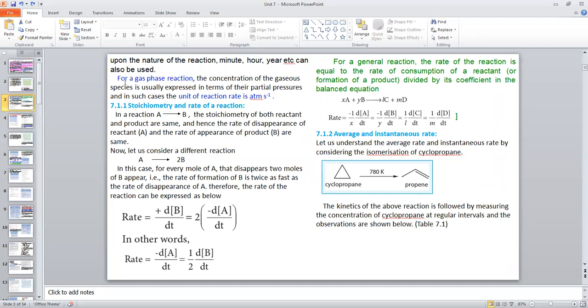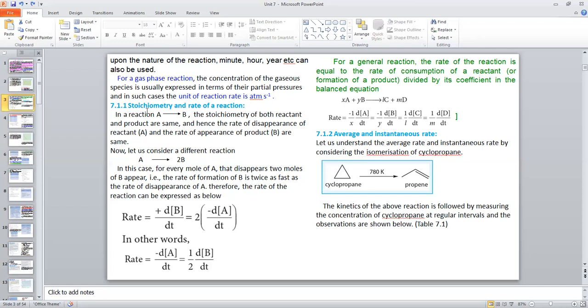But if the reaction is a gas phase reaction, the concentration is generally expressed in terms of partial pressure. And in such a case, for the rate of reaction we use the unit atmosphere per second. Instead of concentration, we can use partial pressure. Pressure unit is atmosphere, so the unit of reaction rate is atmosphere per second.